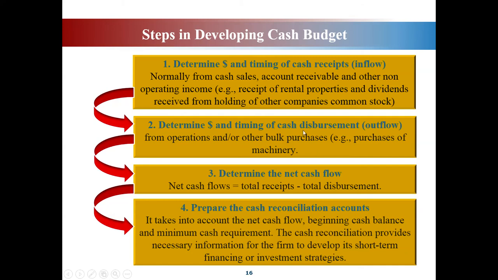So any cash spending, you will put under cash disbursement. When you buy something for the operation of the company, for example, you buy a machine or raw materials, all those things will be put under cash disbursement.